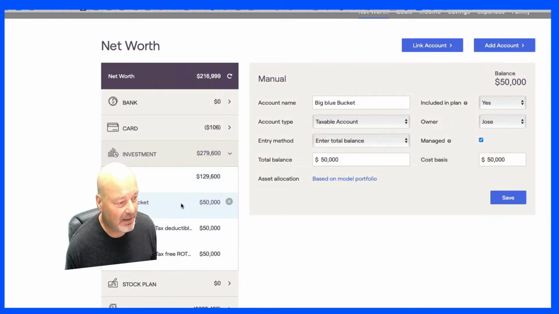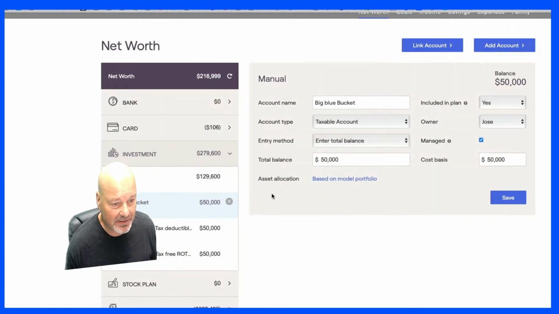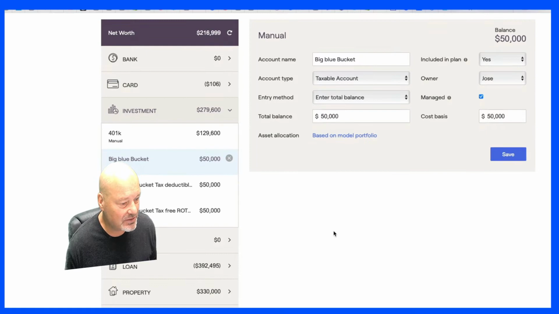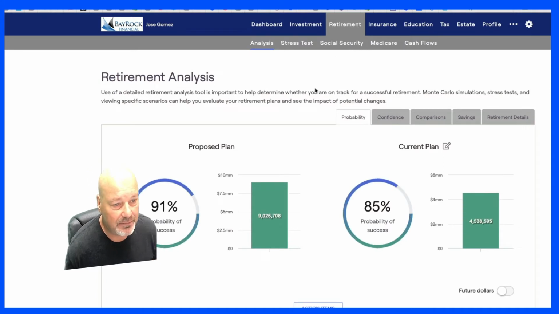Okay, so I'm just reviewing your plan real quick to see what I see. Looks like everything's set for moderate. I'm going to assume that's true. So let's jump back over here into your probability of success. Now, I'm not sure what I just did, but we have pretty good probability of success there now.